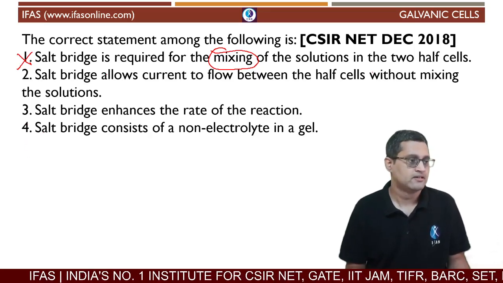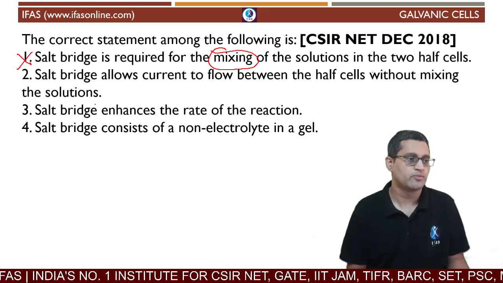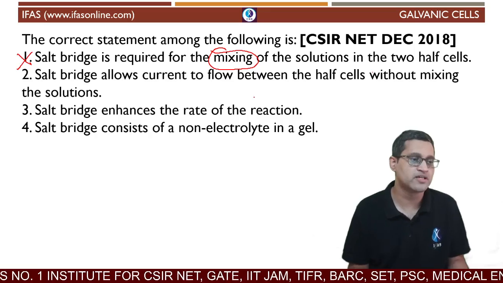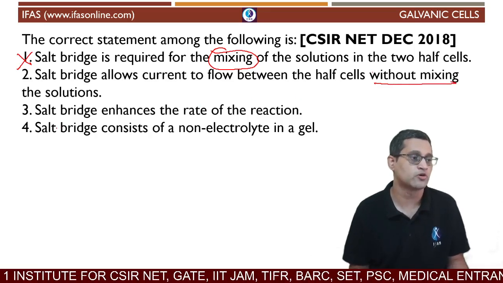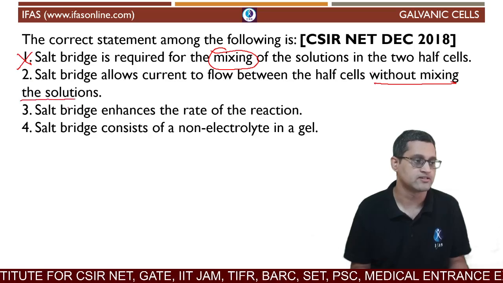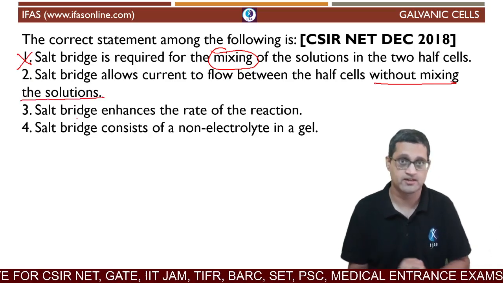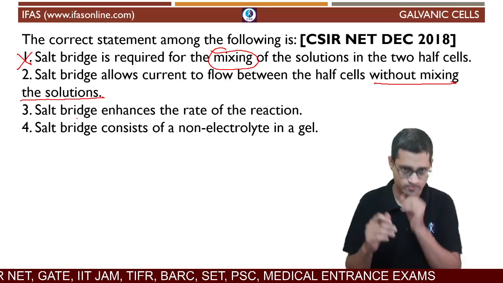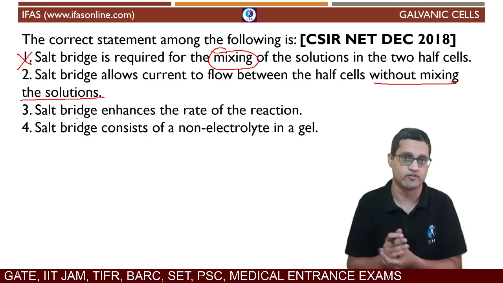All right, let's look at the second option. Salt bridge allows current to flow between half cells without mixing the solutions. Without mixing the solutions. Yes, absolutely correct. That is what we had tried to ensure, because if the solutions have mixed, then we don't have any control over which ions are flowing where.